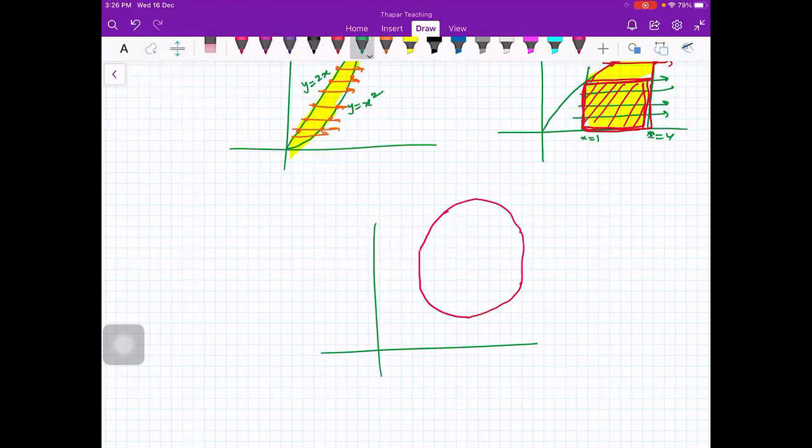Right. So here what is happening? In this yellow part, entry point and exit point is same. In this region, entry and exit point is same. And in this region, entry and exit point is same. So you will break your integral into how many parts? 3 parts. Got it?